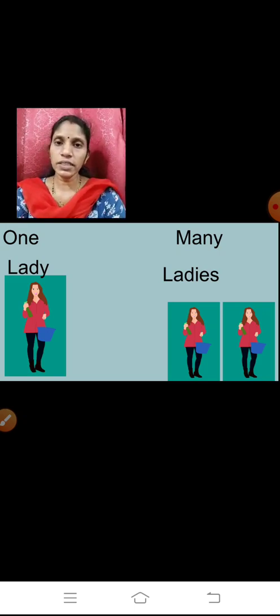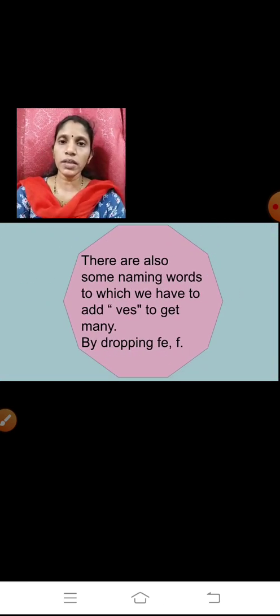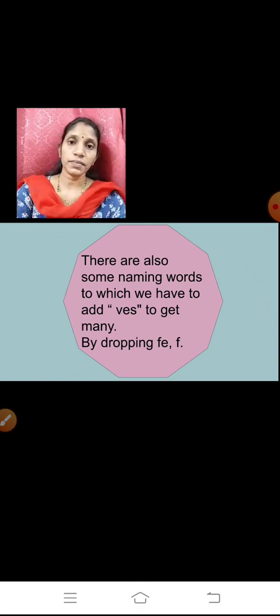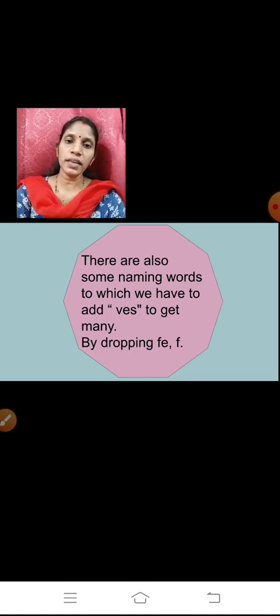Now I will tell you the next one, where you are supposed to add VES. There are also some naming words to which we have to add VES to get many.